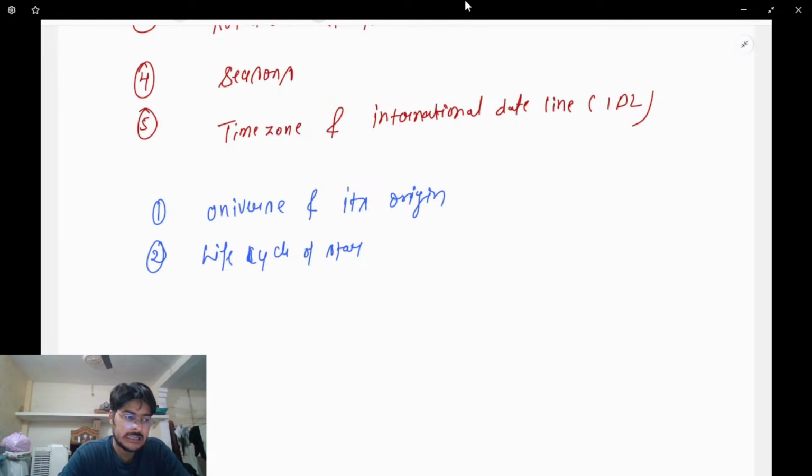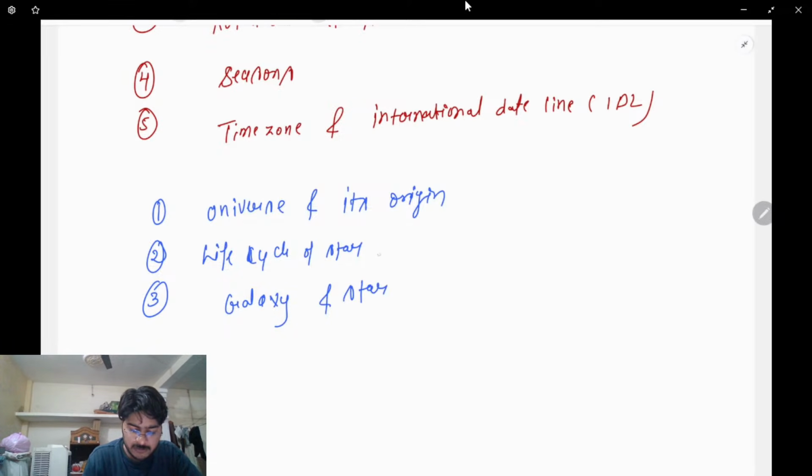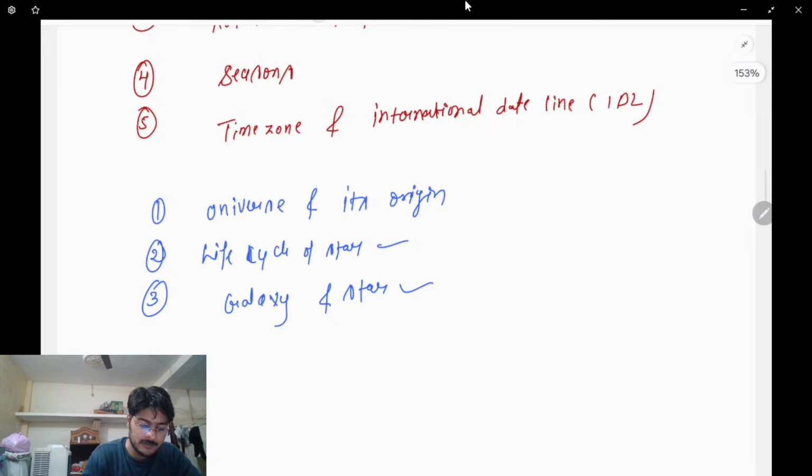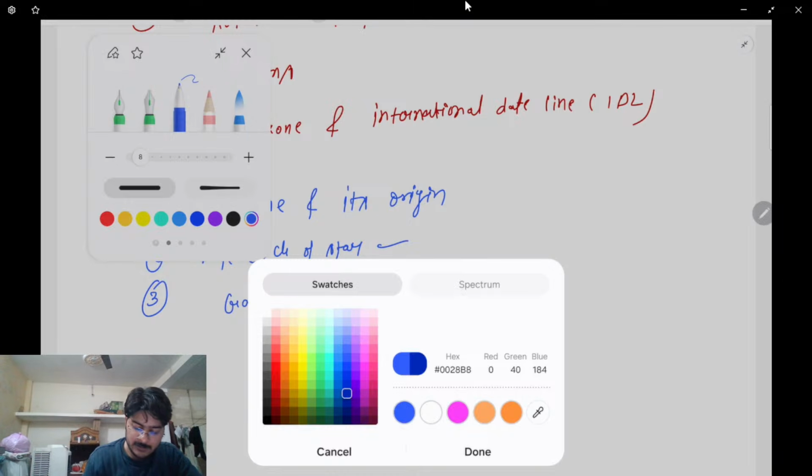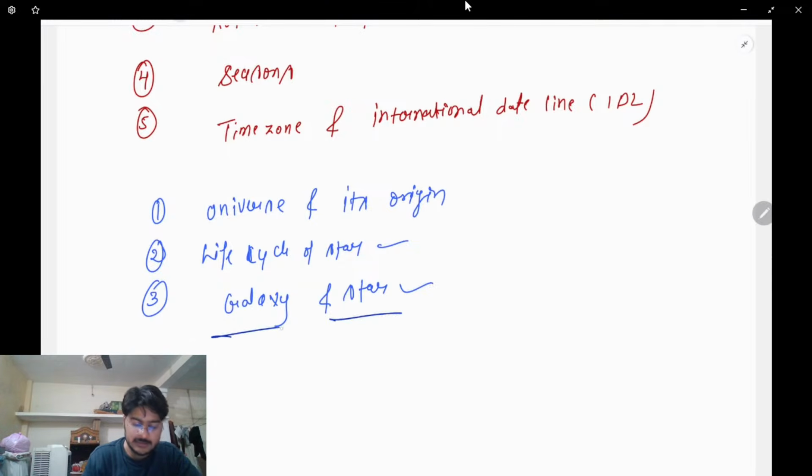So this is it. The third point that we have is overall the galaxy. It is the same point, or can be clubbed together, the galaxy and the star. So first we'll talk about the life cycle of the star, and then later on we'll talk about galaxies and stars. For example, which galaxy are we living in?